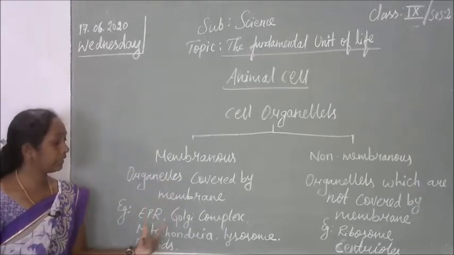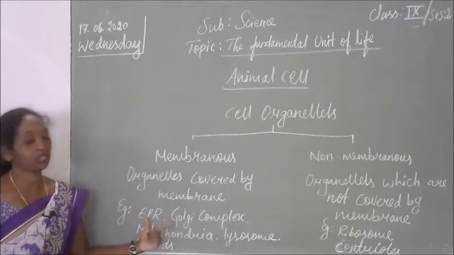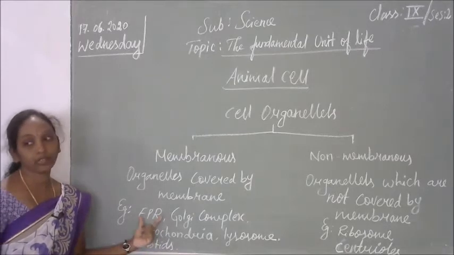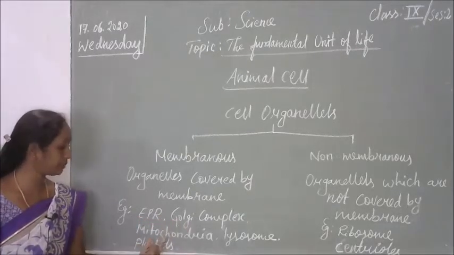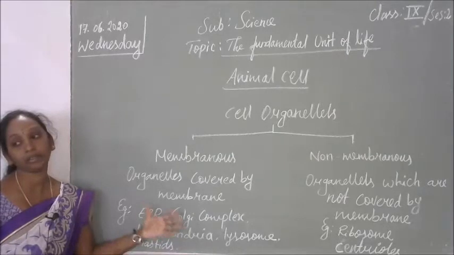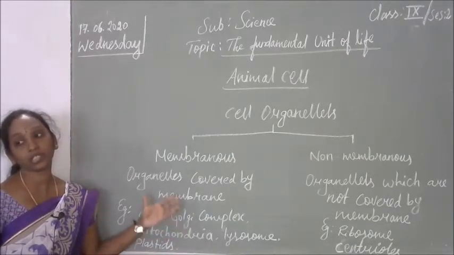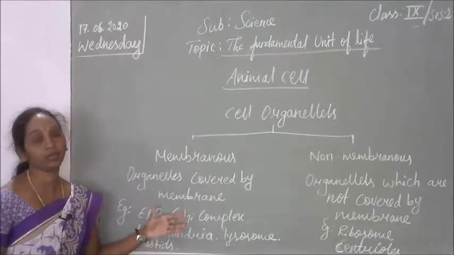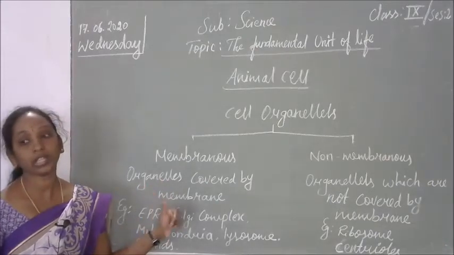Each one of the cell organelles has its own functions, especially the endoplasmic reticulum, Golgi complex, mitochondria and the lysosome. Each one has specific functions. We are going to discuss those functions in this class. Before that, I am going to show the chart.